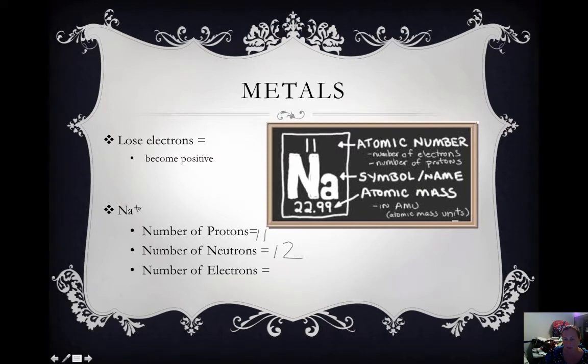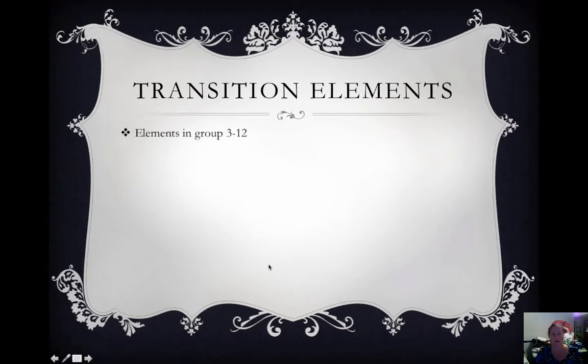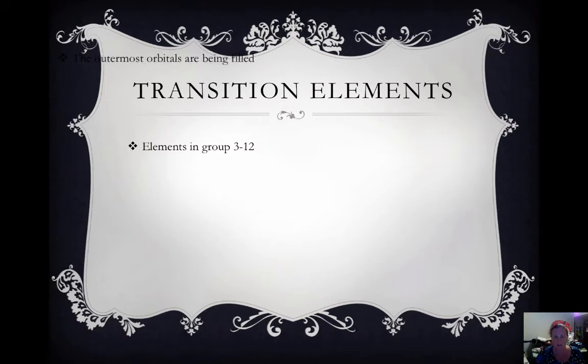However, we have a +1. So remember that your protons minus electrons equals your charge. So if we have 11 protons and we have a charge of +1, we must have 10 electrons, which means if you've gone from 11 electrons to 10, it has lost an electron. Transition elements are in groups 3 through 12. This is the middle of the periodic table, plus those extra rows that they put onto the bottom. The outermost orbitals are being filled.